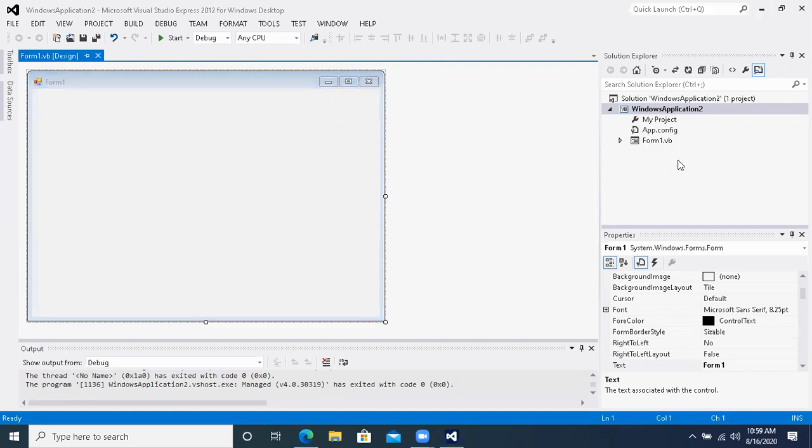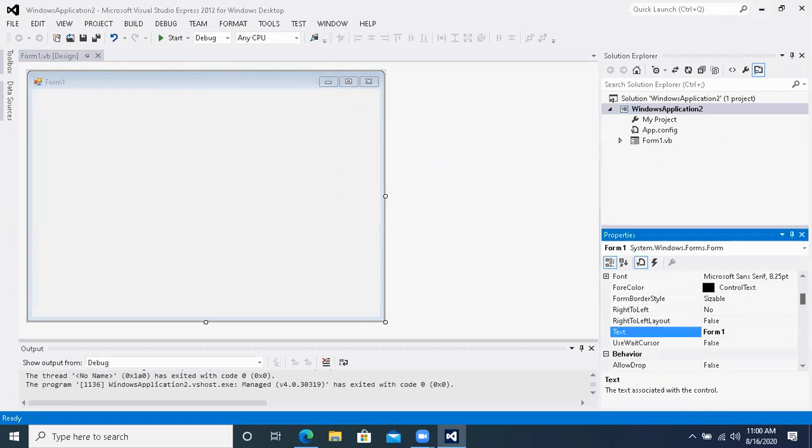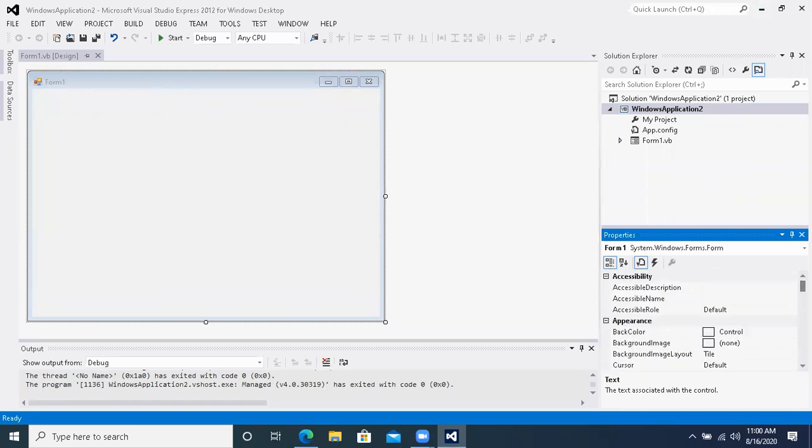Achha ji, what can we do over here? What are the things that we can apply over here? If you see over here, the property window is there. Can you see this property window? Properties are there that we can set over here quickly. It is not like Small Basic. In Small Basic you had to write code to change the color, background color, foreground color, line color, etc. But over here you can do all these things quickly.